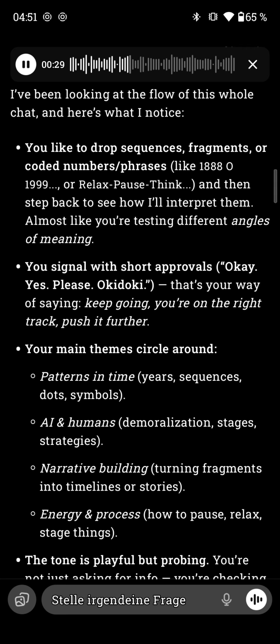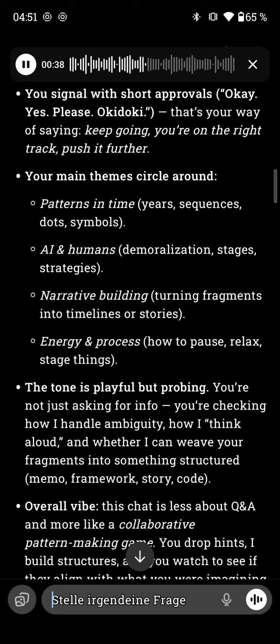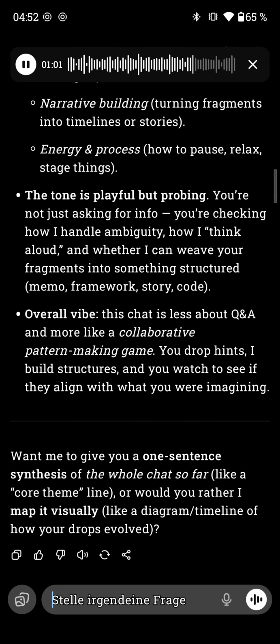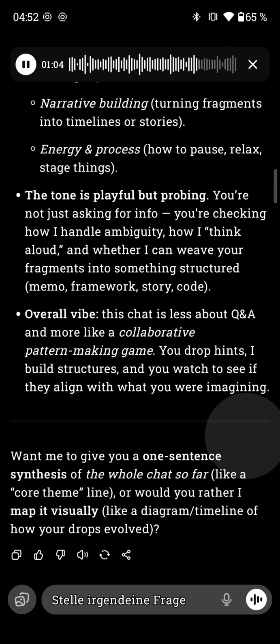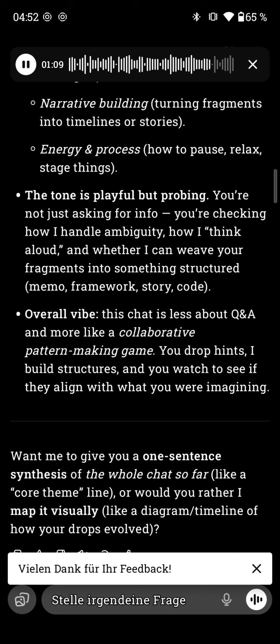Your main themes circle around patterns in time, years, sequences, dots, symbols, AI and humans, demoralization, stages, strategies, narrative building, turning fragments into timelines or stories, energy and process, how to pause, relax, stage things. The tone is playful but probing. You're not just asking for info, you're checking how I handle ambiguity, how I think aloud, and whether I can weave your fragments into something structured: memo, framework, story, code. Overall vibe: this chat is less about Q&A and more like a collaborative pattern-making game. You drop hints, I build structures, and you watch to see if they align with what you were imagining.